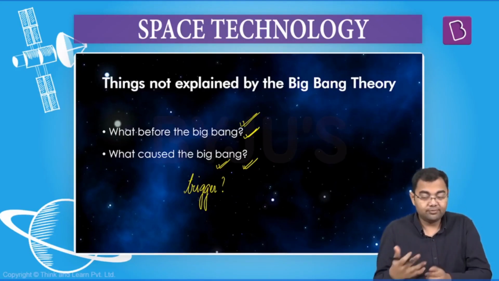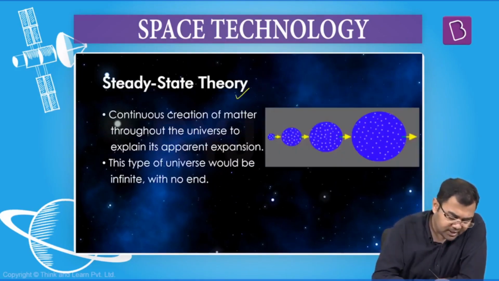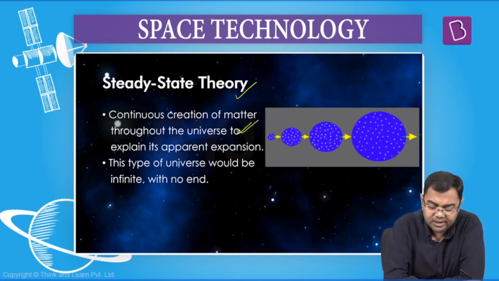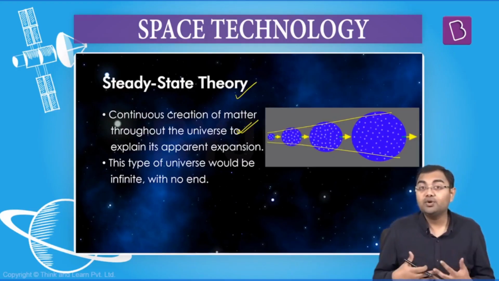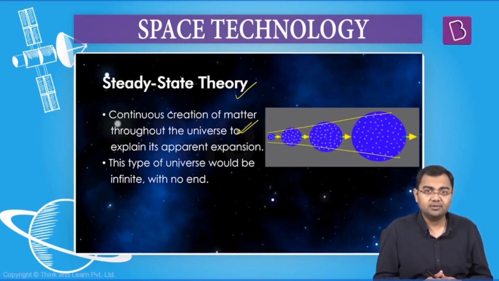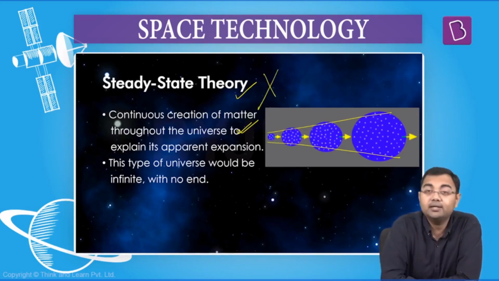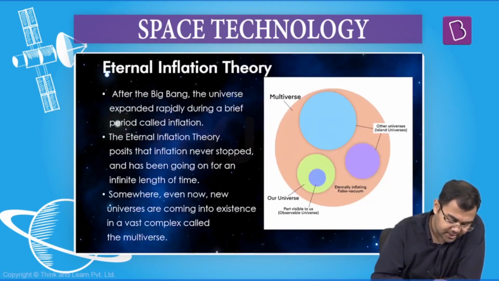So that's why these two also have to be important from your examination perspective when you are learning about the Big Bang Theory. Now there are other theories as well. For example, we have something called the steady state theory, which says that there is continuous creation of matter throughout the universe. So expansion is happening, but what we know is that it's not a uniform expansion. It's an accelerated expansion, and this is not explained by the steady state theory. So that's why this is one theory that has been discarded.